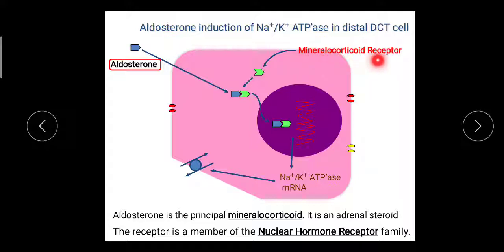it binds with this mineralocorticoid receptor and stops this mechanism of the aldosterone, that is, it stops the exchange of potassium with the sodium. So potassium remains in the blood and sodium remains in the renal tubular fluid, and in this way it causes excretion of sodium without loss of the potassium. Aldosterone is the principal mineralocorticoid. It is an adrenal steroid. The receptor is a member of the nuclear hormone receptor family. So this is the mechanism of action of the spironolactone.